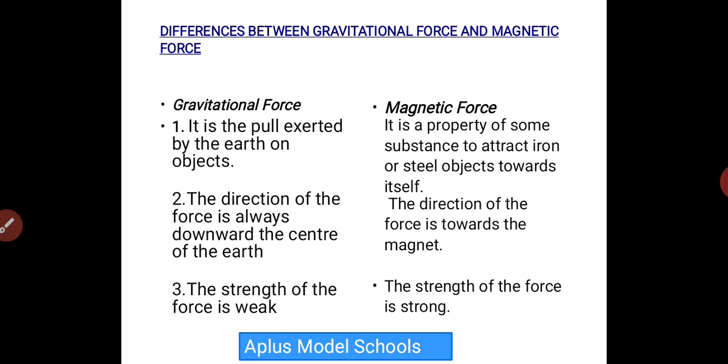Under magnetic force, the direction of the force is towards the magnet. That means it pulls towards the magnet. If you put a magnet closer to a pin, the direction is always towards the magnet. The strength of the gravitational force is weak, yes, it is always weak, whereas the strength of the magnetic force is very strong.